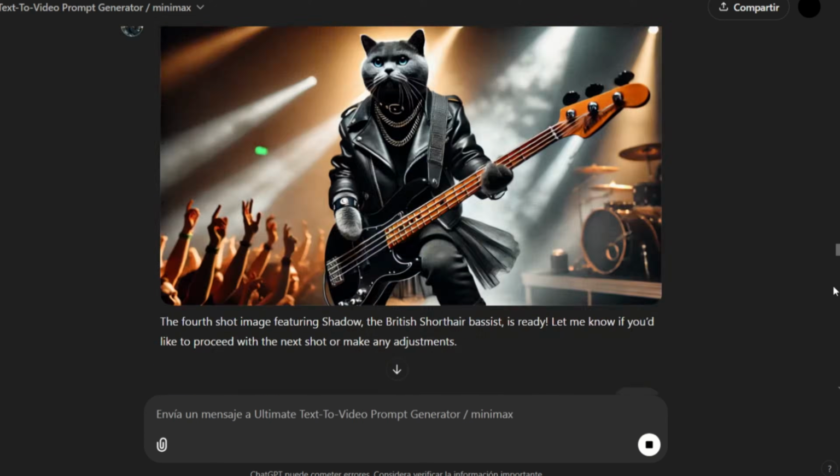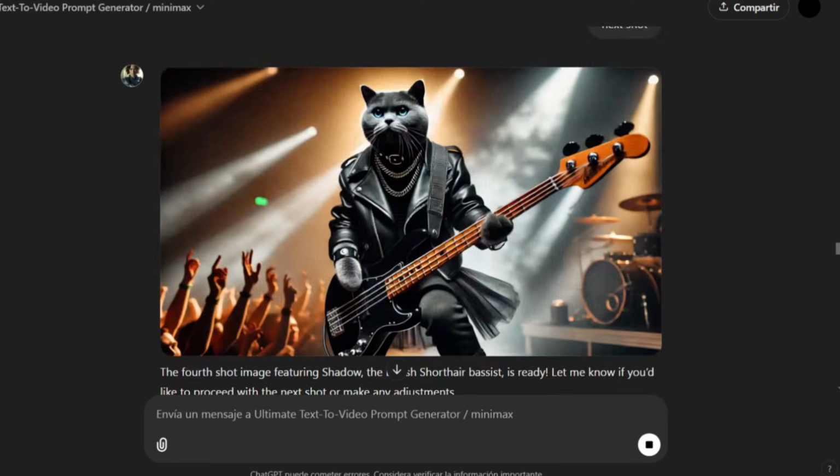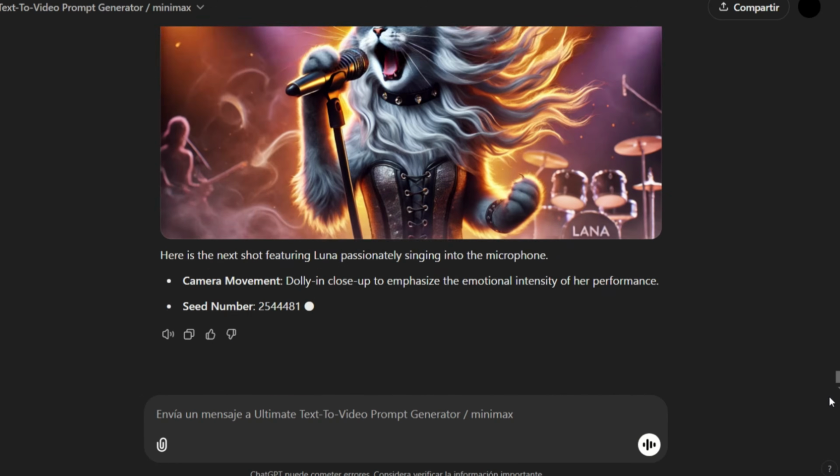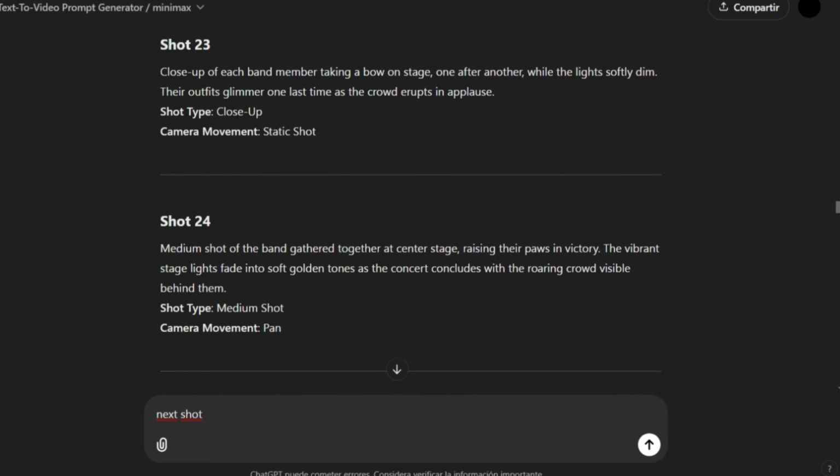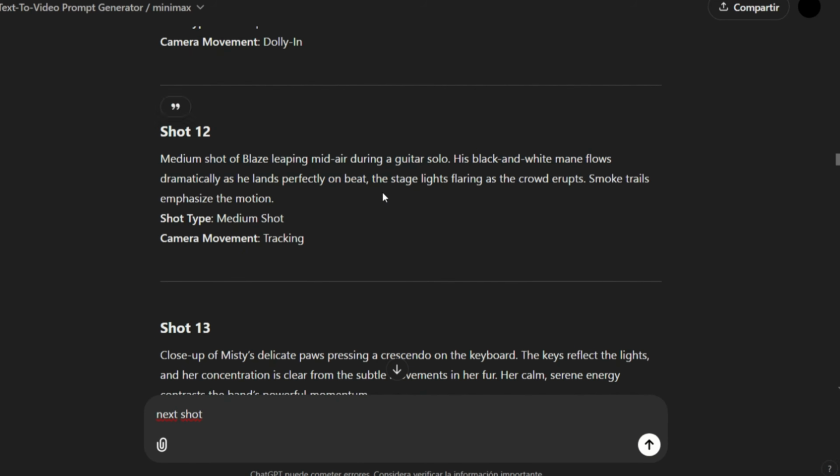To refine the camera movements, I'll request adjustments to the angles and framing, especially for elements like shot 10. For shot 12, I'll verify its accuracy and confirm it aligns with the narrative.